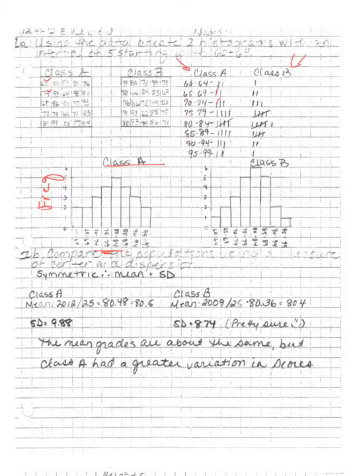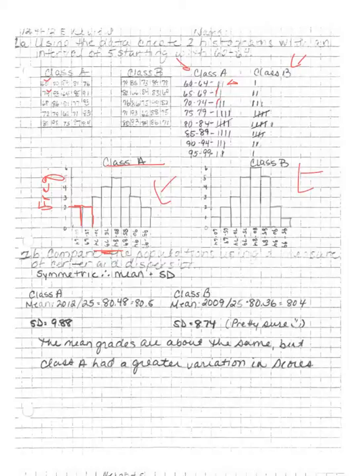So the 60 to 64, we saw there was 2 tally marks in for class A. So that's what I did here. Created my bar that touches the y-axis and the x-axis. And then the 65 to 69 is also 2. So the thing with the histogram is that the bars touch. All of your bars always touch when you're creating these. So I did that with both class A, and then I did that with class B.